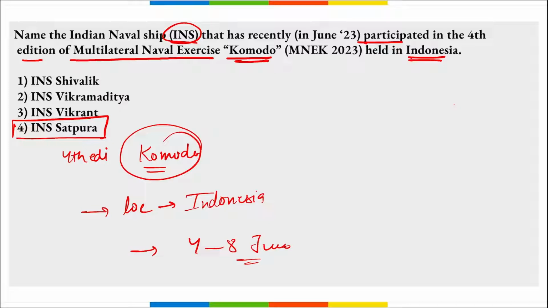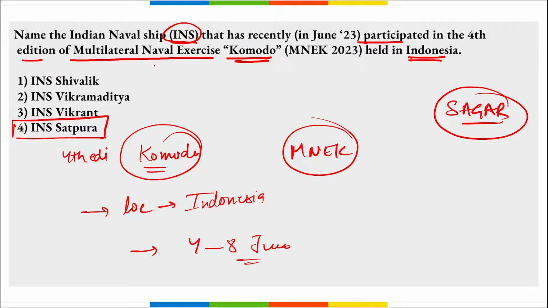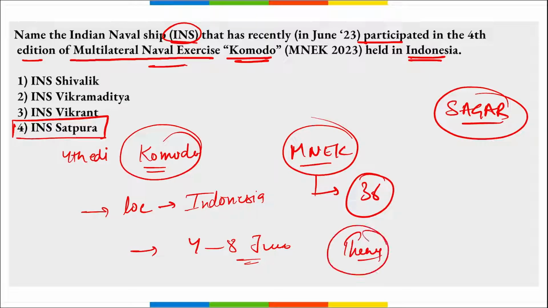Correct? Then remember, there is a term Sagar. Can you tell me the full form of this Sagar? Sagar stands for Security and Growth for All in the Region. Right? Then remember in this MNEK, that is your multi-naval exercise Komodo, how many countries took part? It was 36 countries that took part in this particular exercise. Then there was a theme also for this particular exercise, that is partnership to recover and to rise stronger. I repeat, partnership to recover and rise stronger.